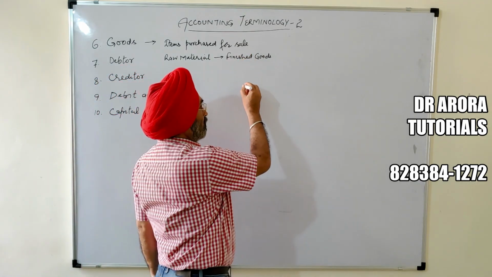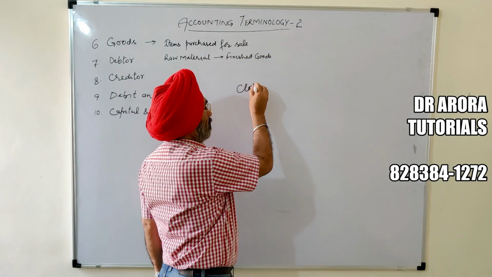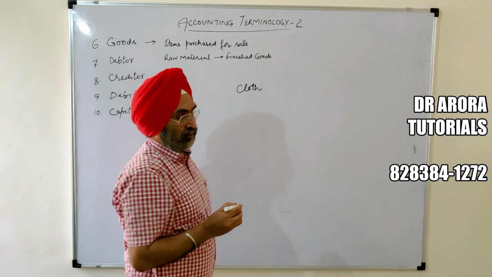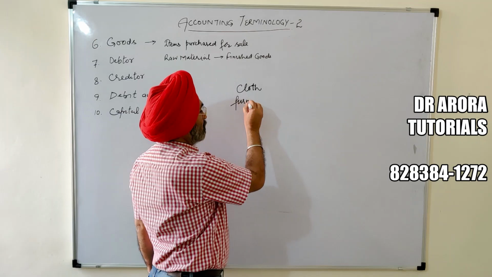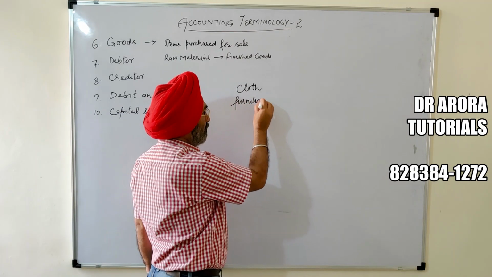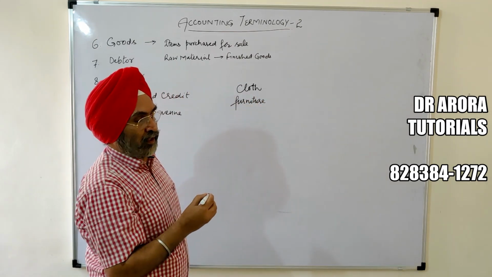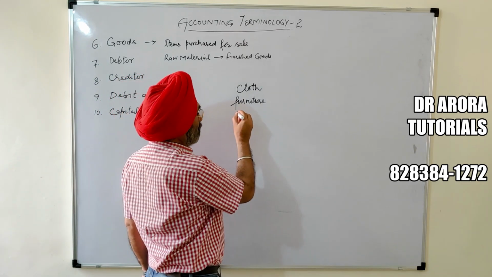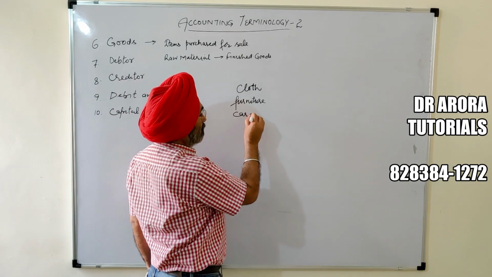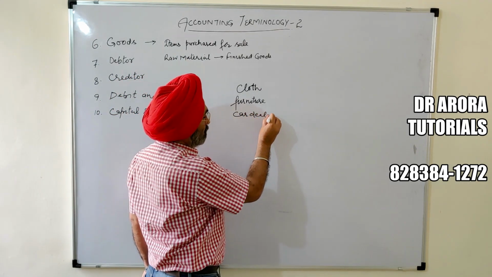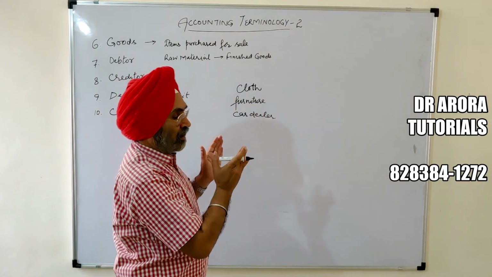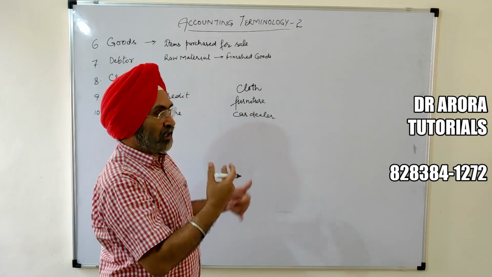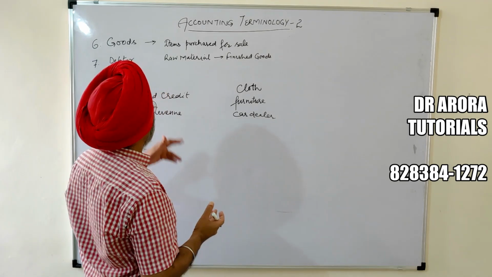If a cloth dealer purchases cloth, it is goods for him. If a furniture dealer purchases furniture for the purpose of sale, it is goods for him. And if a car dealer purchases a car, the purchase of the car by a car dealer are the goods because he is to sell those very goods.